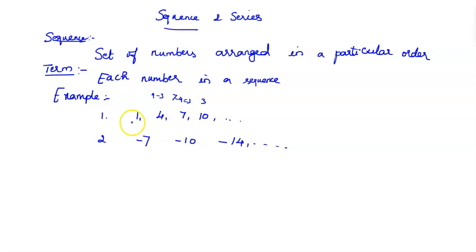And here, this one is called the first term. This one is the second term. 7 is the third term. And 10 is the fourth term in this sequence. And each number is called a term of a sequence.